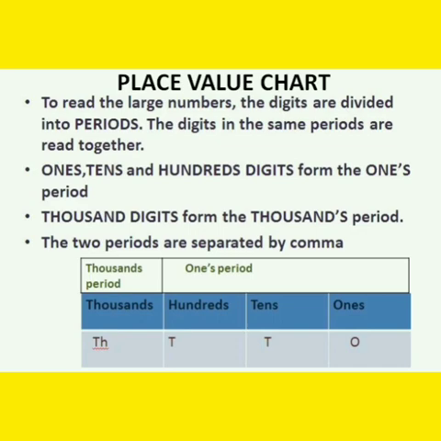We have to arrange 5 in ones place and 8 in tens place and 3 in hundreds place and 2 in thousands place. So the number is read as 2385. We have to put a comma after 2 to separate the ones period and thousands period. Okay, have you understood clearly? Yes.